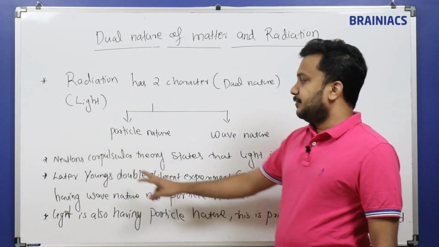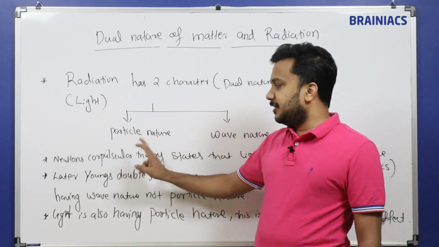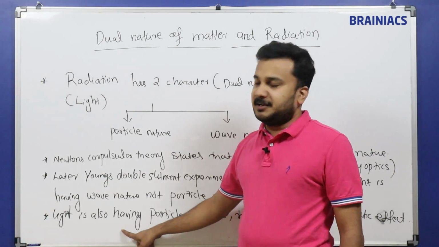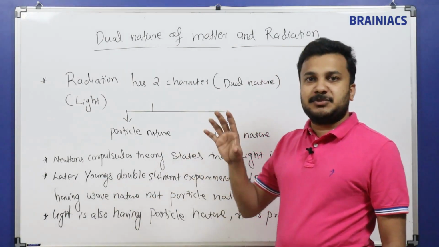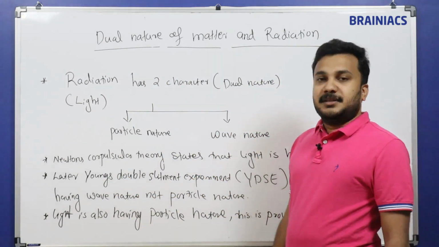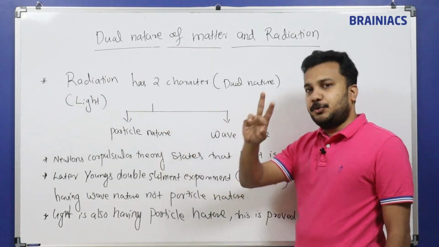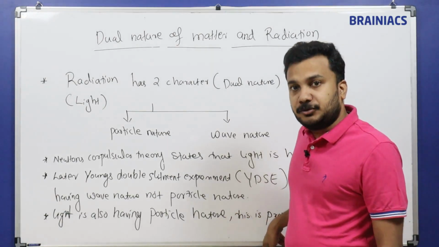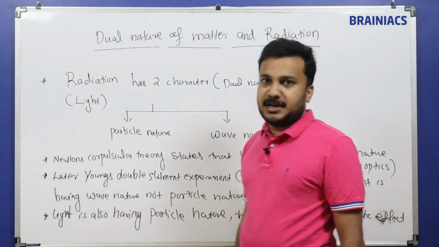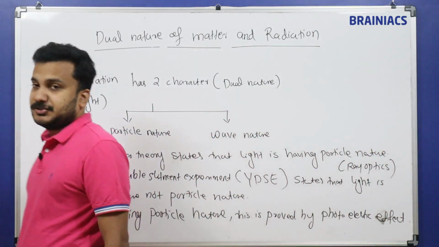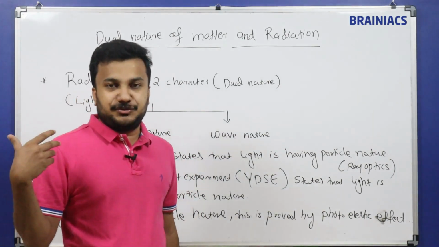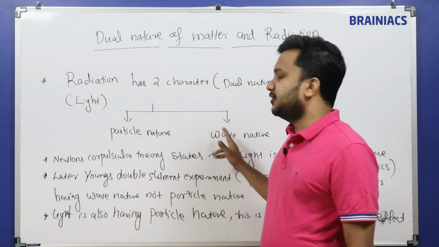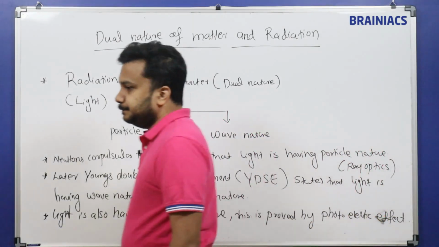From Newton's corpuscular theory, light is a particle, then light is a wave, and again light is a particle. The last two statements are acceptable to the science world. So light has two characters: particle nature as per the photoelectric effect, and wave nature as per interference, diffraction and Young's double slit experiment. Whatever you learn in wave optics proves that light is in the form of a wave.